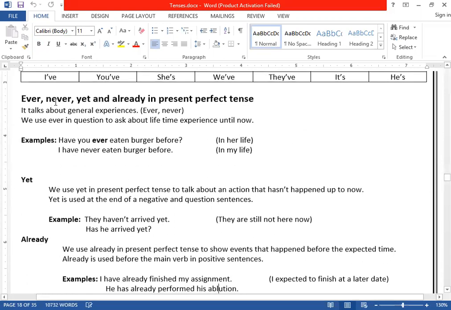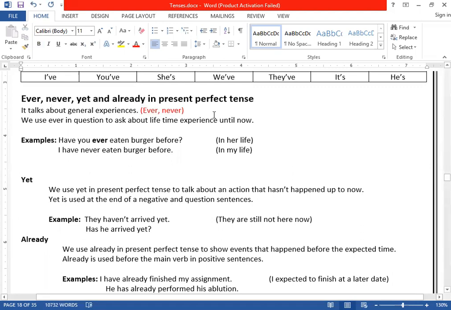So for that case, you should also know about what else we have. We can ask questions, clear? We can use in present perfect tense ever, never, yet, and already. We can use these things as well. Ever and never, clear? If you want to talk about ever and never, it talks about your lifetime experiences, general experiences.